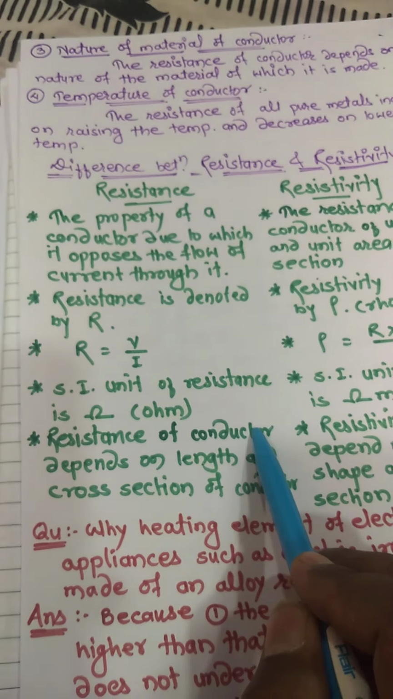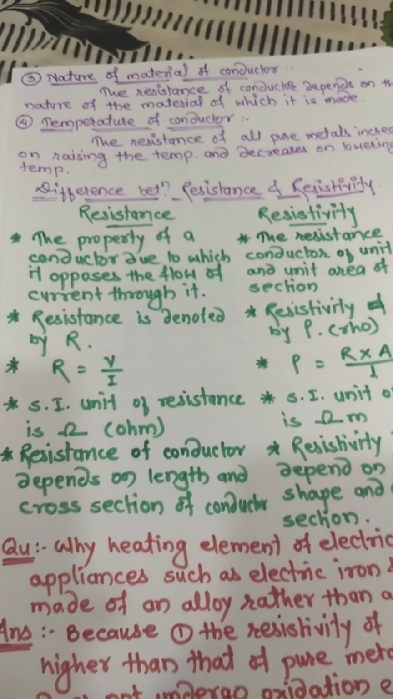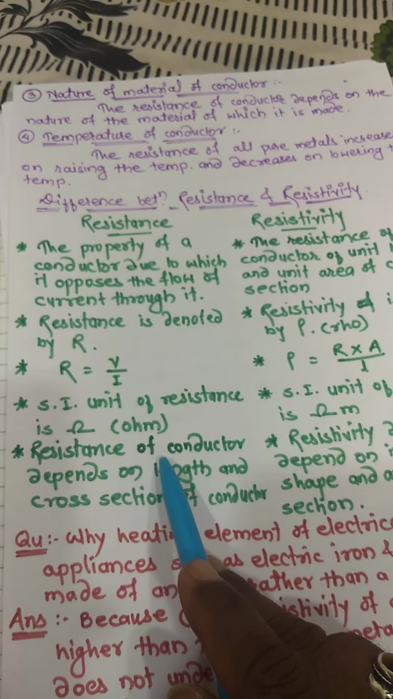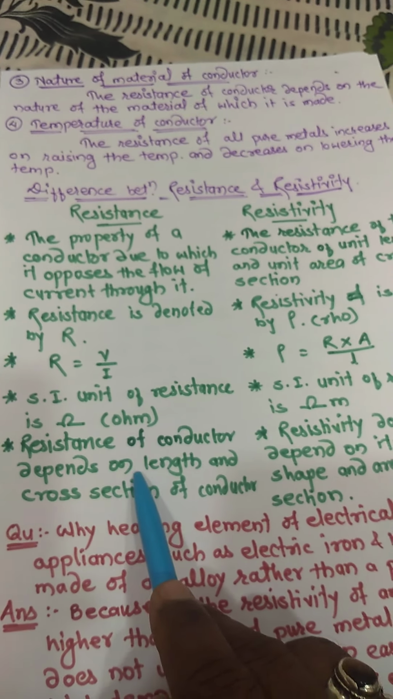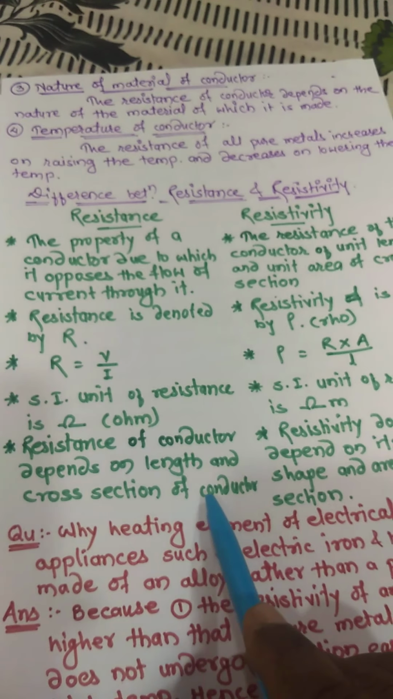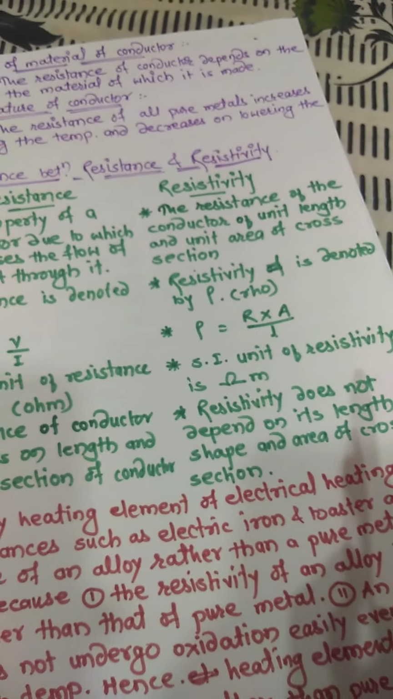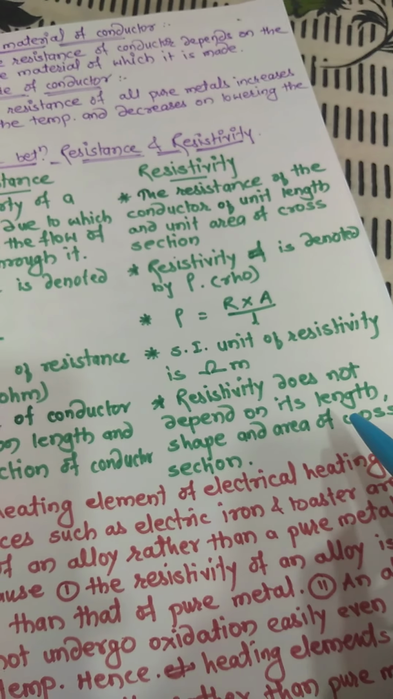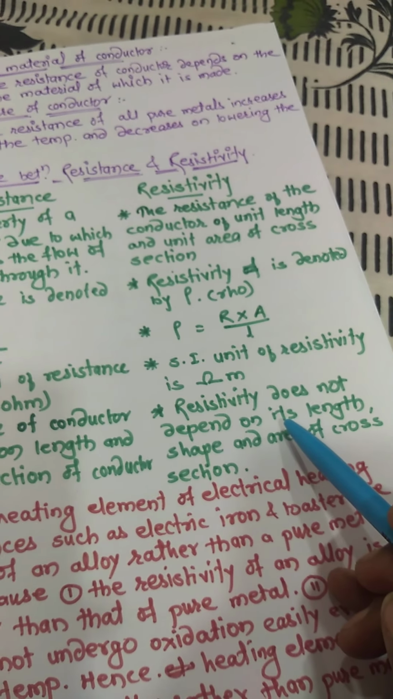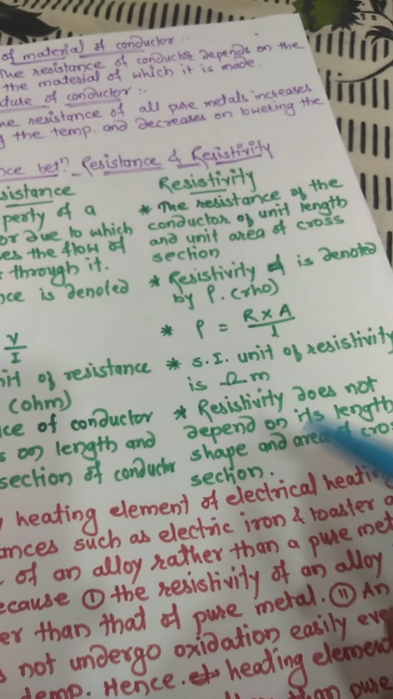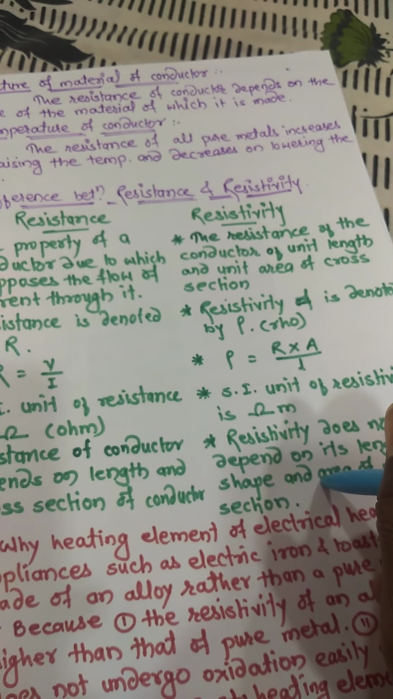Resistance of a conductor depends on length and cross section of the conductor. These factors we studied. But the resistivity does not depend on its length, shape and area of cross section. On the thickness, on the length, the resistivity will not depend.